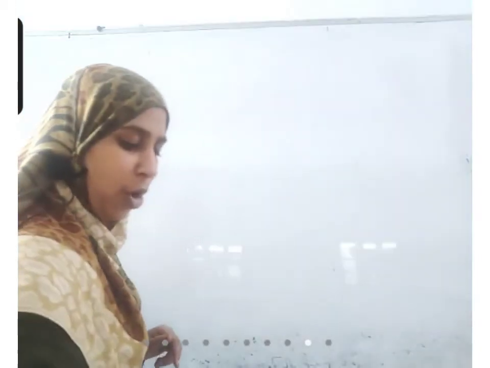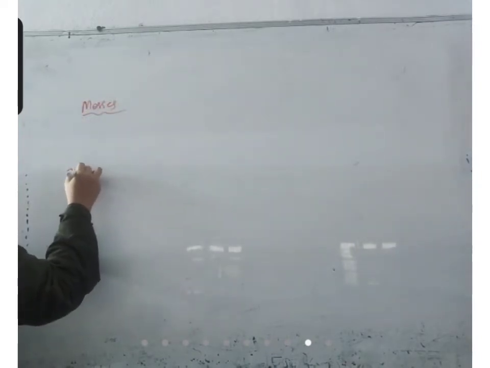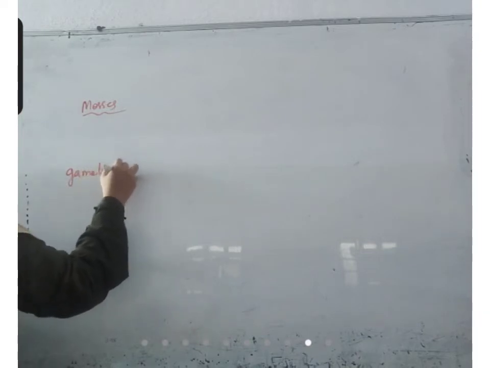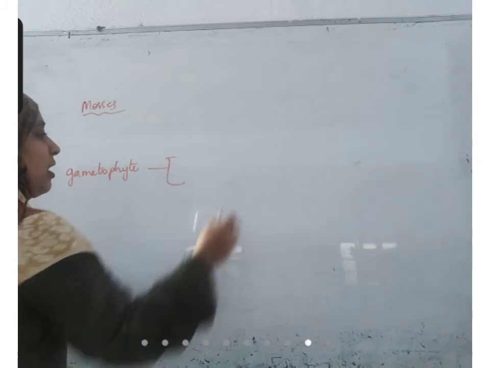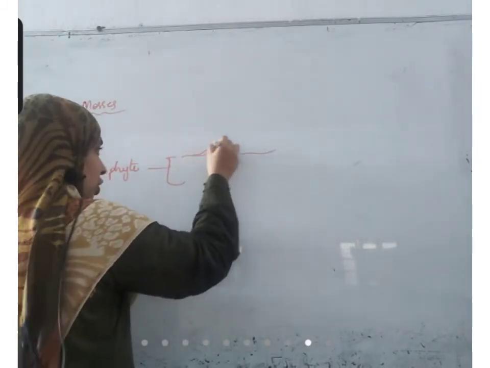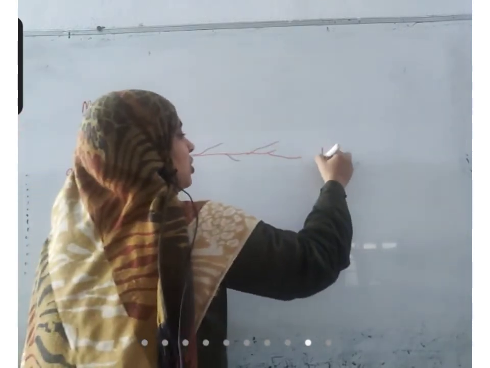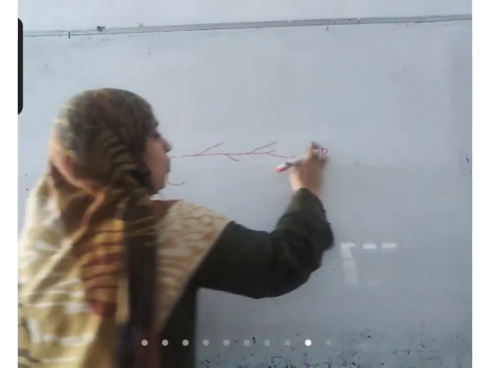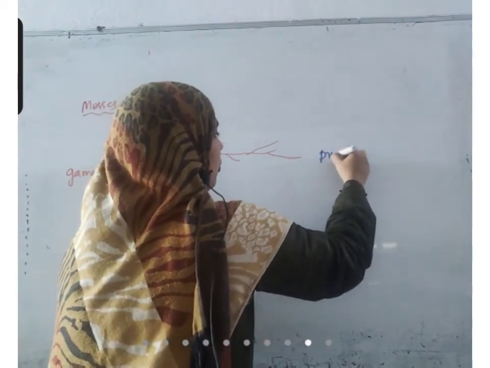In case of mosses, there is a slight difference. Mosses have a slightly different body. The gametophyte stage is divided into two stages. First stage, the spores will differentiate to form a small filamentous structure. This filamentous structure is called protonema.